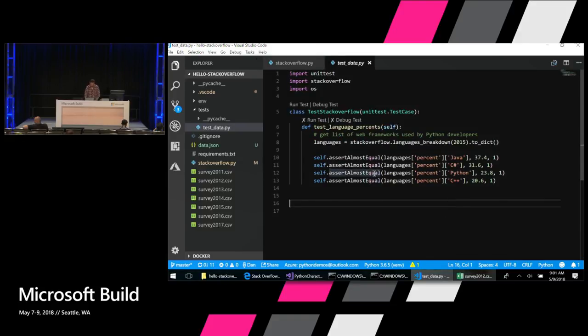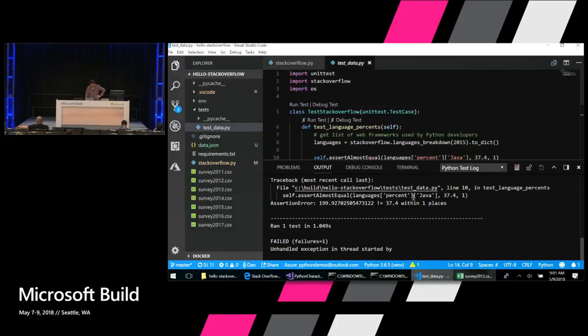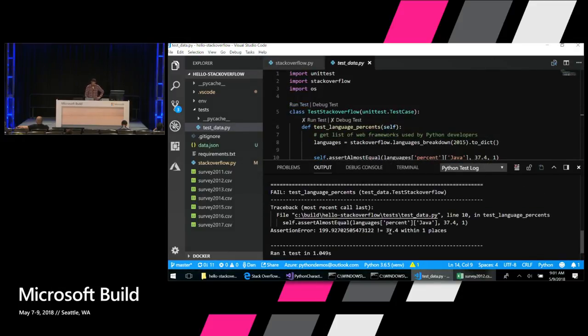Okay, there we go. Now that it ran, I get a little indicator saying that the test failed, and also in the code lens, it's saying that this individual test failed. I can click on the failed test indicator in the status bar and view the unit test output. We see here that for Java, we came up with the answer of 199% of people on the survey indicated they use Java, which is clearly not possible, so we've got a bug in our code. I'm going to need to debug this unit test using the debug test function.